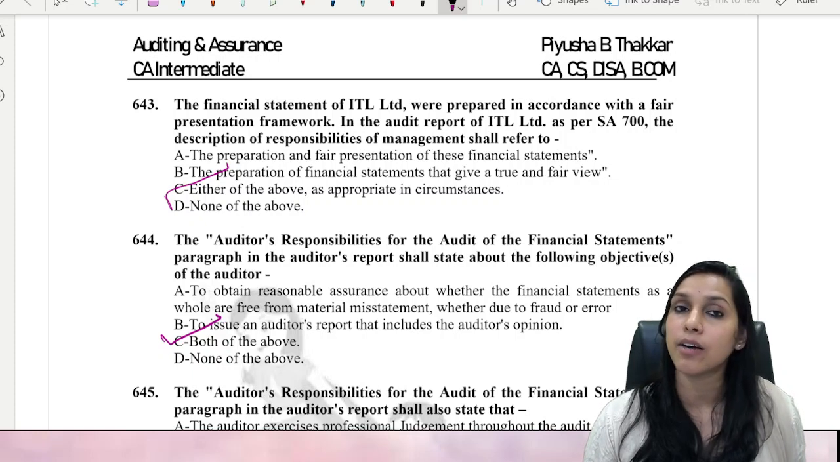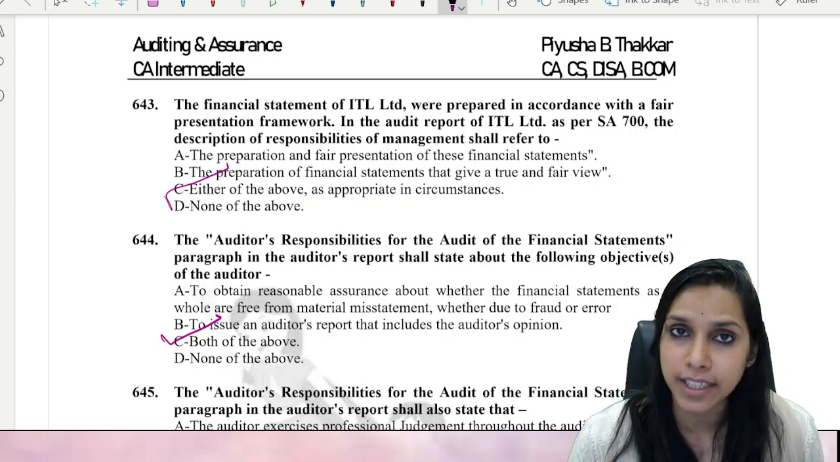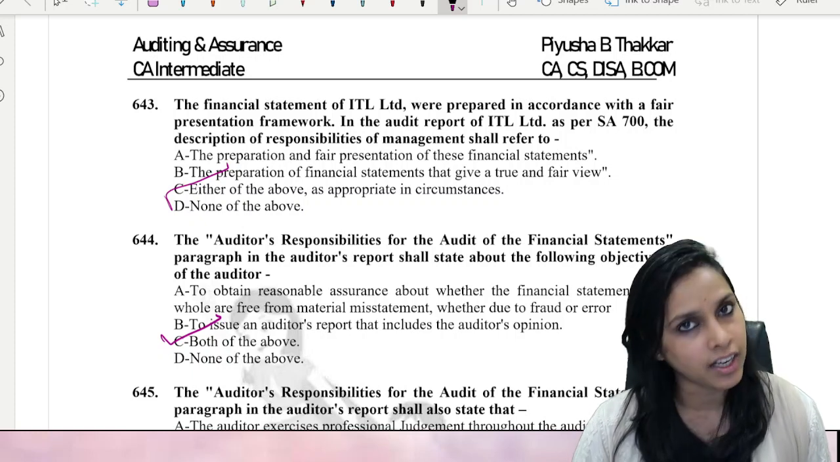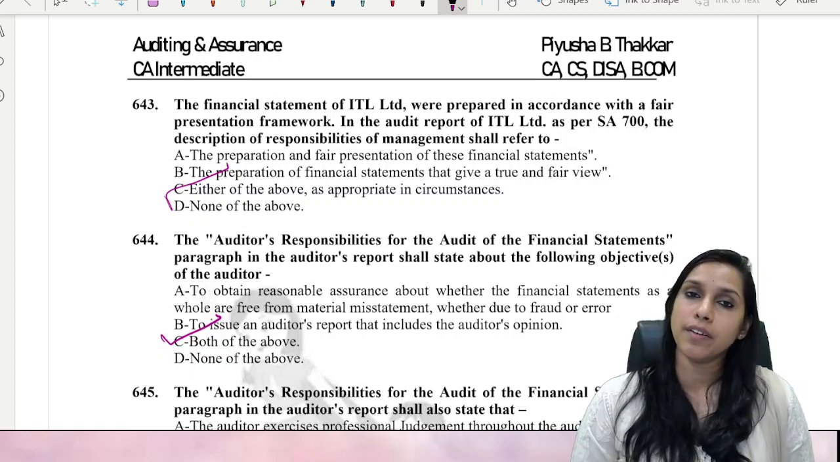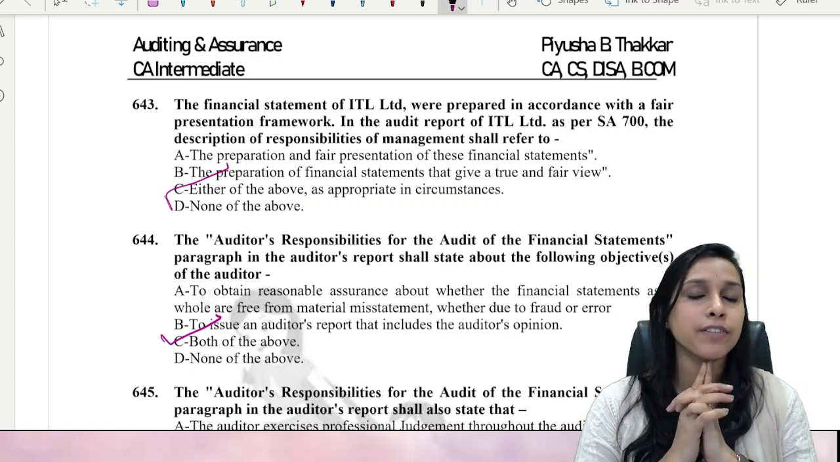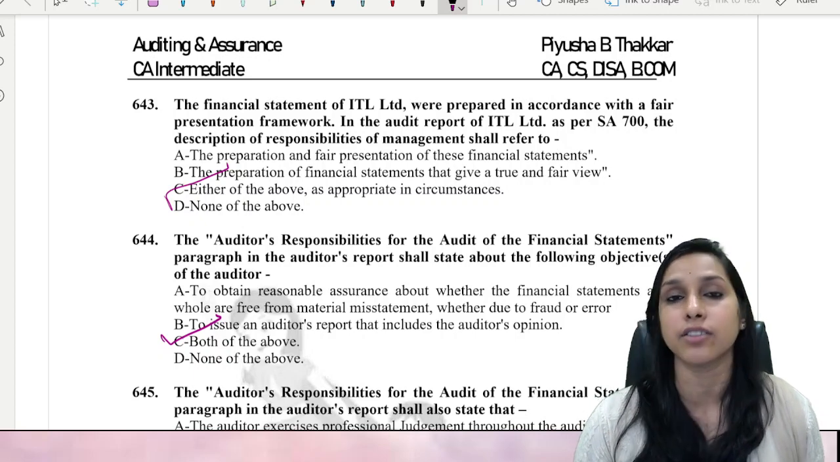So this is all about the session on MCQs for SA 700. Tomorrow we will be having one more session wherein we will finish this complete standard and we will move ahead to the next standard.